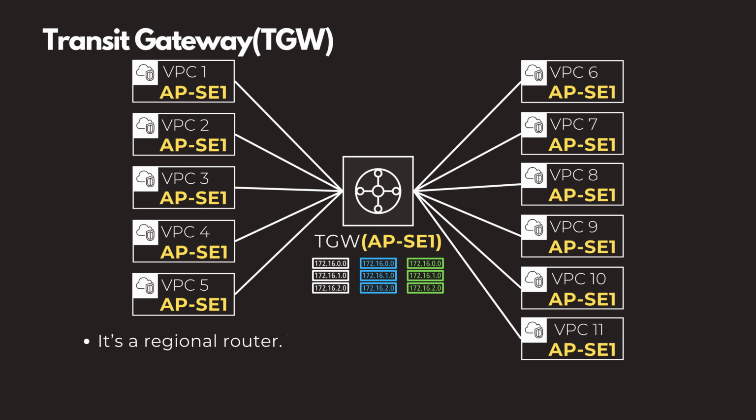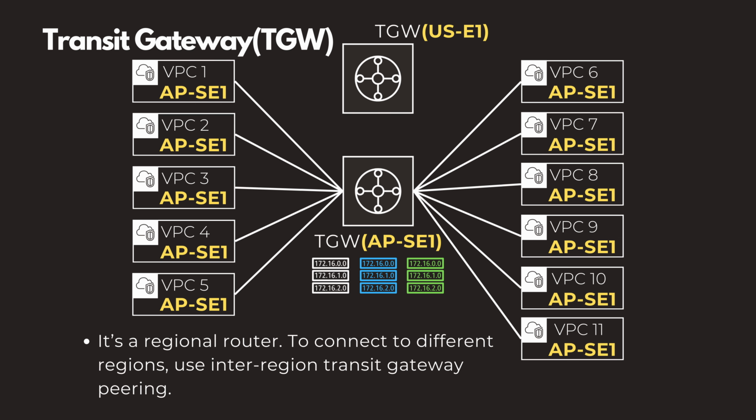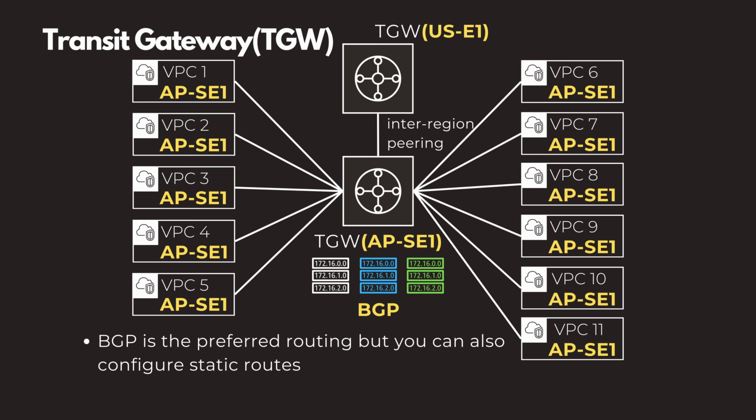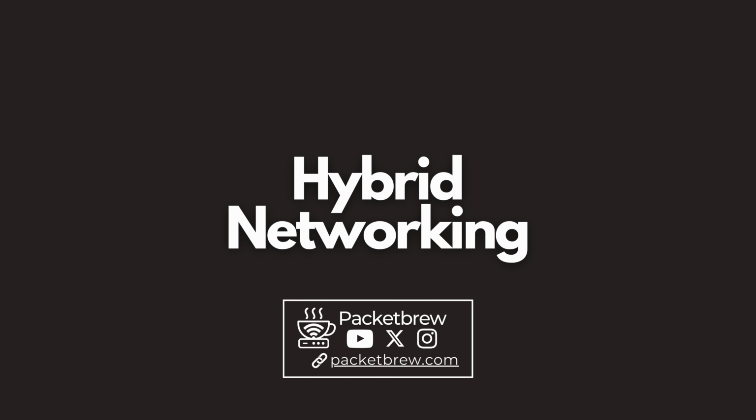Transit gateways can only be attached to resources within the same region. If you want to connect different regions, you can use Transit Gateway inter-region peering. BGP is the preferred routing, but you can also configure static routes. Now you are able to connect resources within AWS.